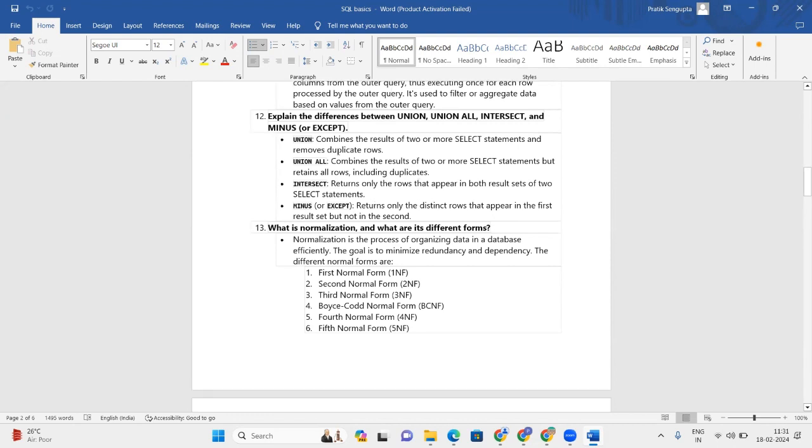And these are the other different types of SQL statements: union all, intersect, and minus. Minus lists those that appear in the first result set but not in the second. So A minus B is whatever is there in the first result set but not in the second result set.